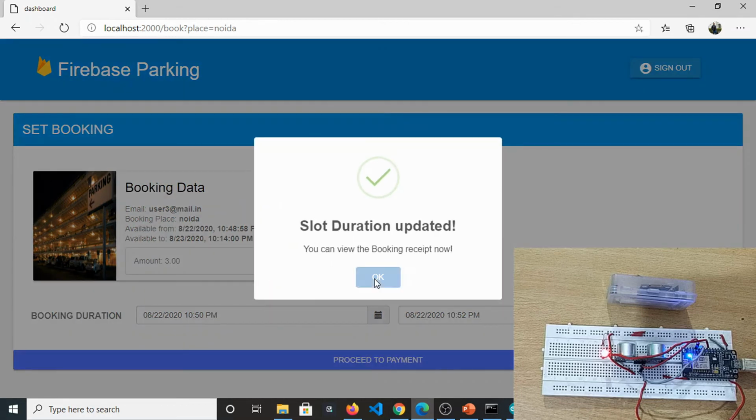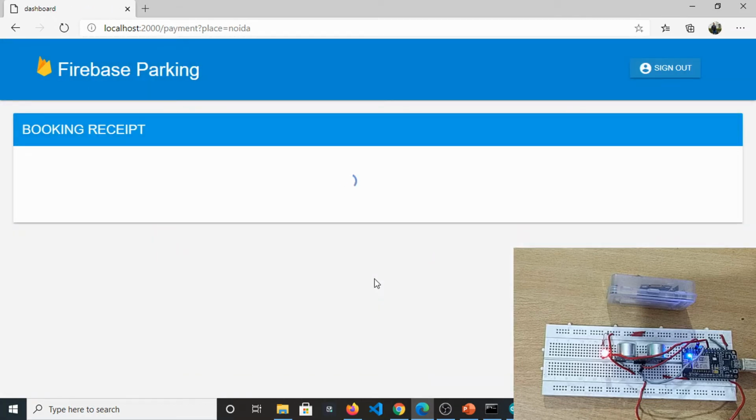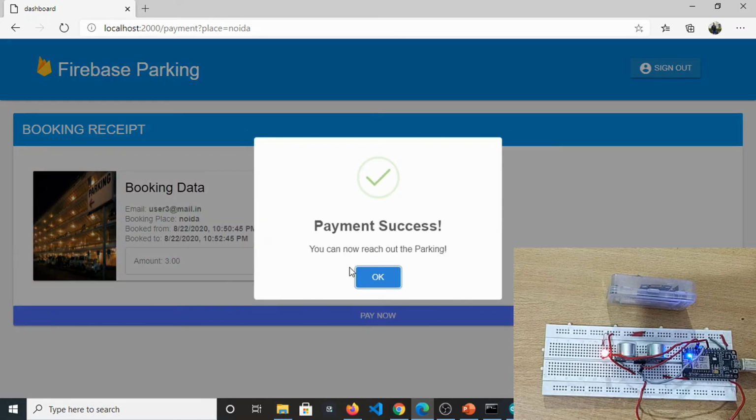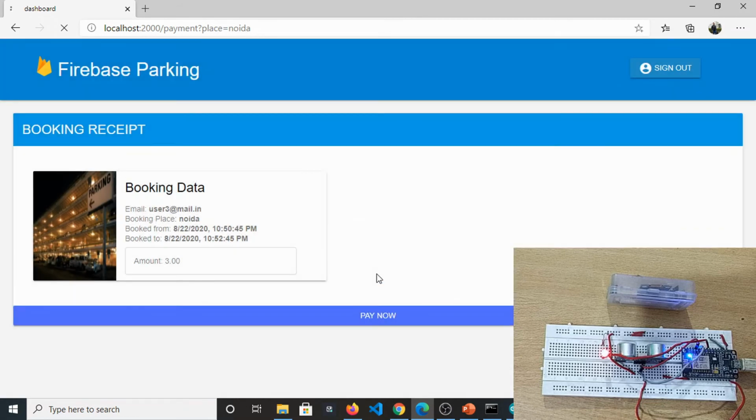Slot duration updated, okay, and this is the booking data, which is going to be the payment data. The booking receipt is right here. Let's pay it. You can now reach the parking. As soon as we click OK, the red LED will turn on.